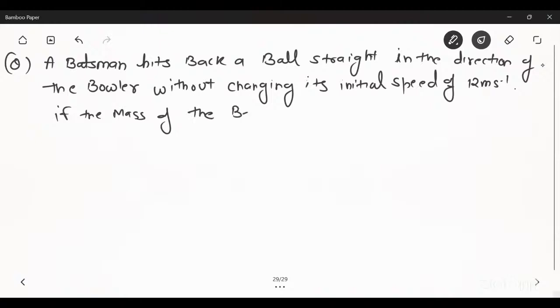If the mass of the ball is 0.15 kg, determine the impulse imparted on the ball.